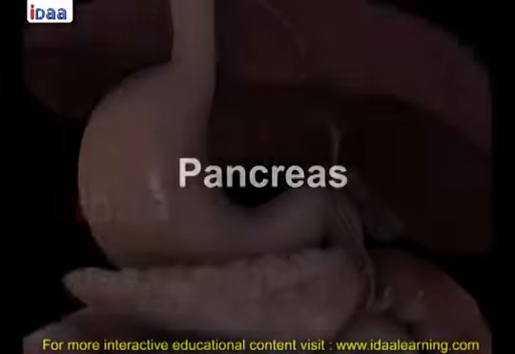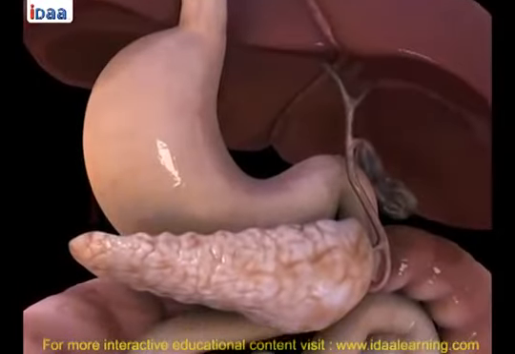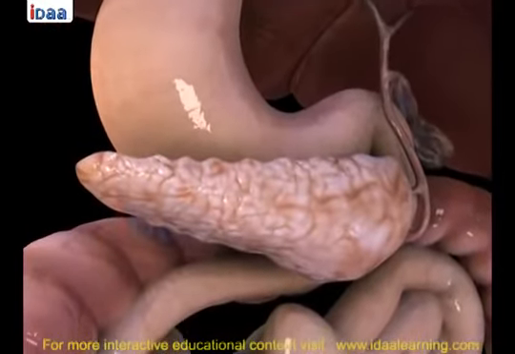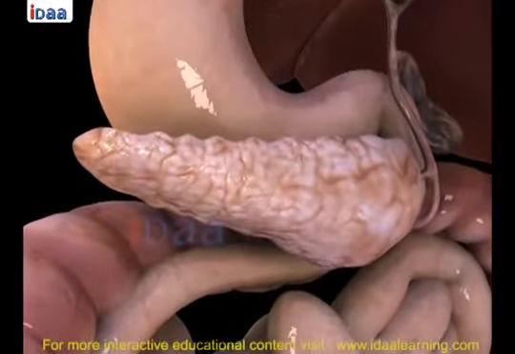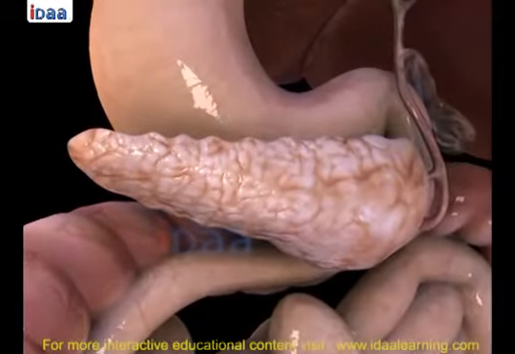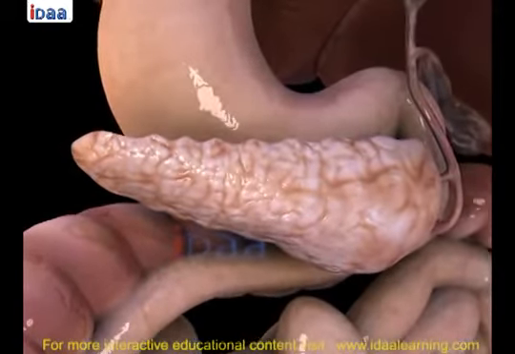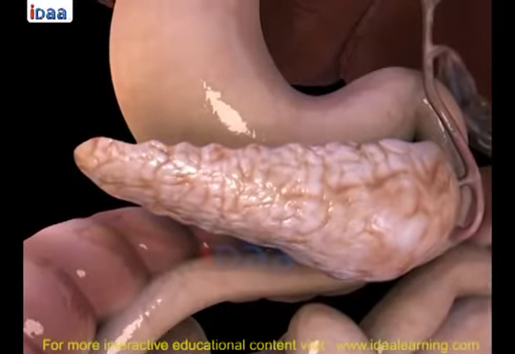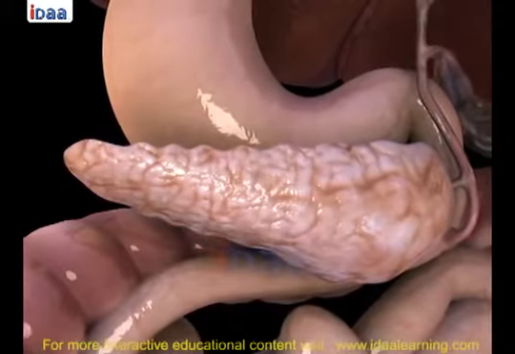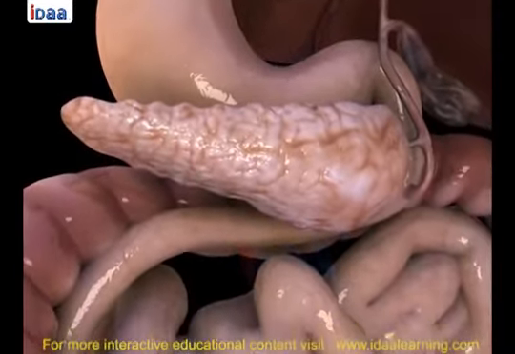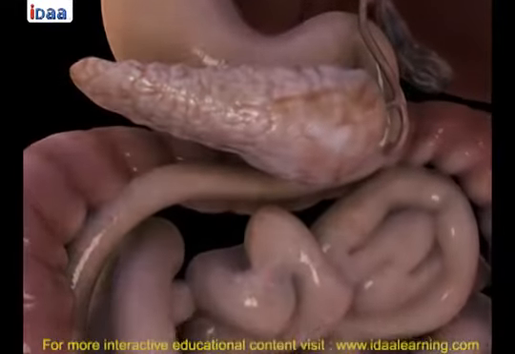Pancreas. The pancreas is a leaf-shaped and cream-colored gland located just below the stomach. It secretes pancreatic juice which acts and breaks down carbohydrates, proteins and fats. After this is completed, the partially digested food reaches the lower part of the small intestine, where intestinal juices act upon the food and complete digestion of any remaining components.